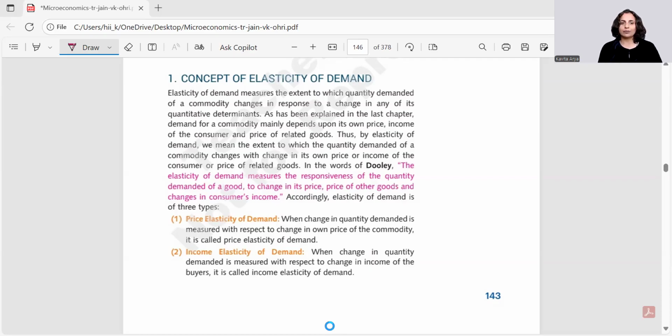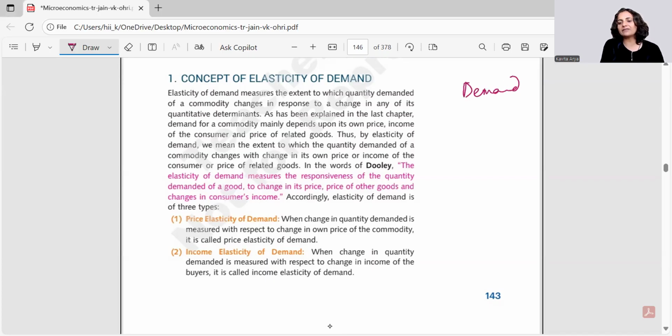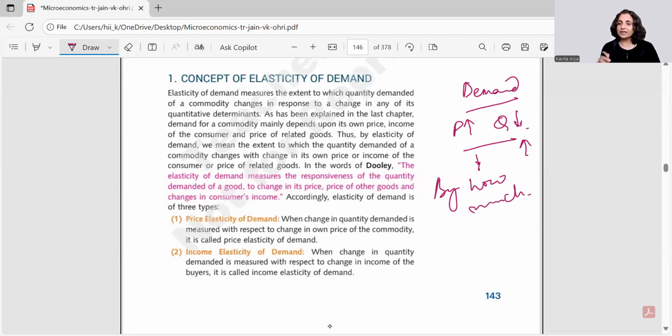Previously we talked about the law of demand. When we talked about demand, it simply gave us the relationship between the price and the quantity. We got to know from this concept that when prices rise, the quantities fall, and vice versa is true. When prices fall, quantities rise. But it never talked about by how much. That's why we say that the theory of demand is qualitative in nature.